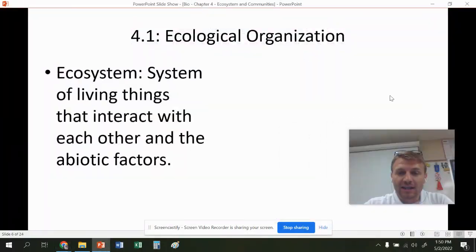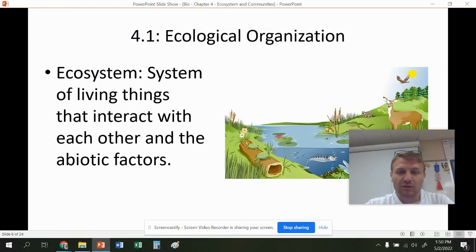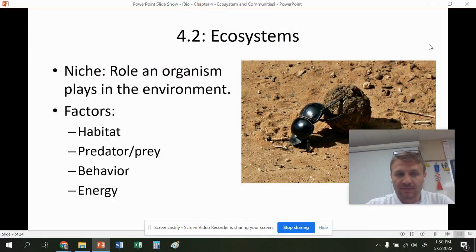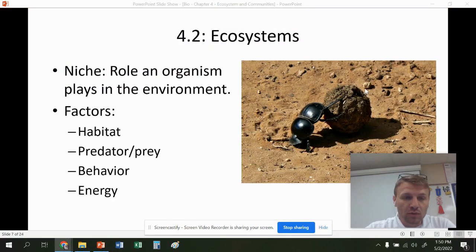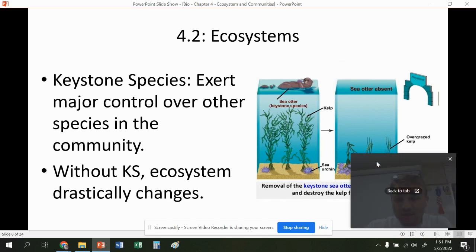Ecosystem, now we're adding in all of the abiotic factors. So it's all the living and non-living things. Now, the roles within a community or an ecosystem that a species plays is called a niche or a niche, however you want to say it. The factors that could be influenced by an organism's niche is like habitat, predator-prey relationships, behaviors, energy consumption, energy usage. There's a lot of factors that go into the niche of an organism, but that's just the role it plays within that environment.